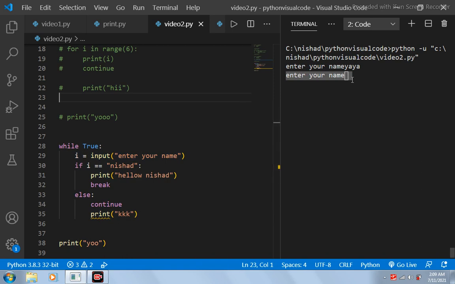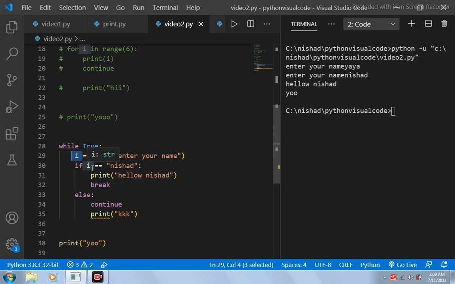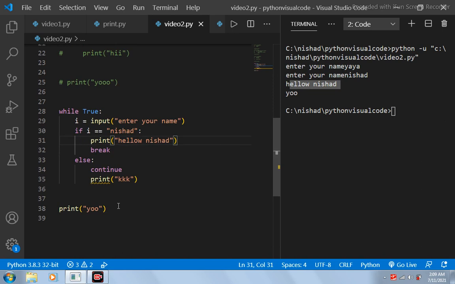Now let's say I type Nishad. So the value in I will be Nishad, and this condition will be true, and now it will be printing hello Nishad. You can see that hello Nishad is printed, and now it has encountered break. What break does is basically stop the execution of the while loop, and the control of the program will move directly outside of the while loop. And what is present outside of this while loop? This yo, right? So this yo will be getting printed. So this is how continue and break statements work in Python.